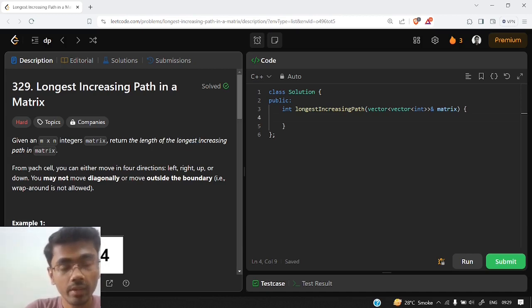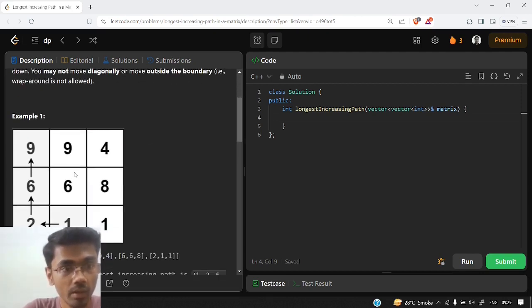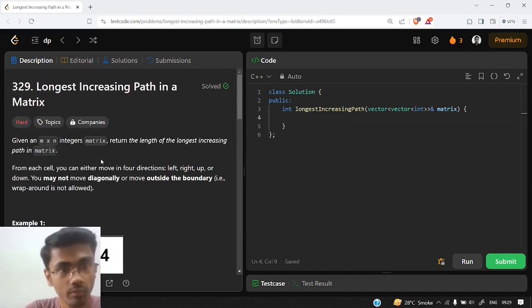From each cell we can go in 4 directions, that is left, right, up or down, and we can't move diagonally and we can't go out of the boundary of the matrix. So we need to find the longest increasing path in the given matrix. The question is pretty straightforward. We can understand with the help of the first example and try to derive some solution from it.